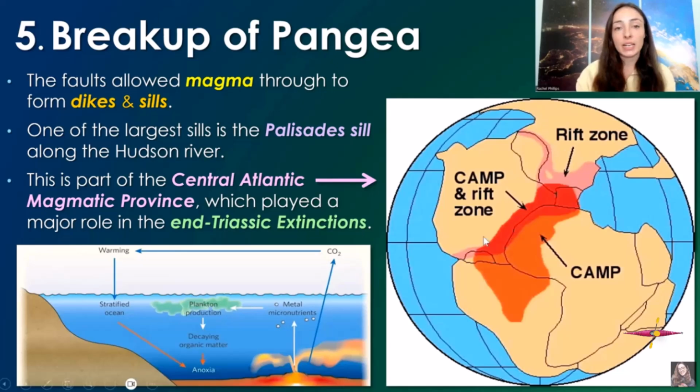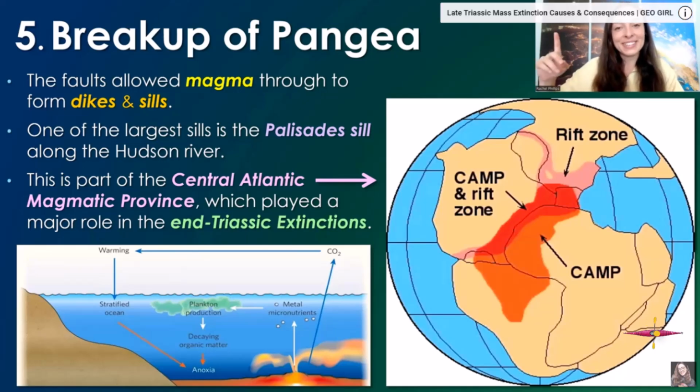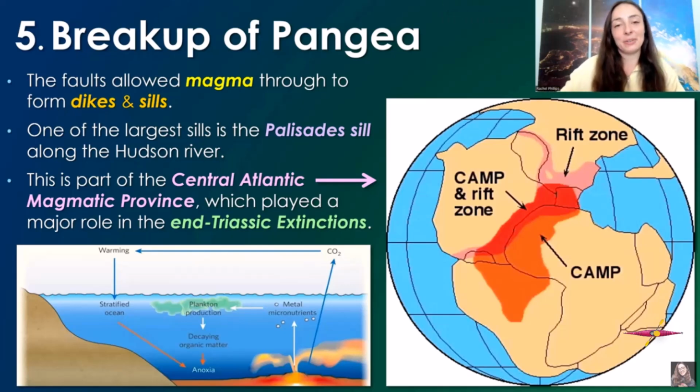This major volcanic activity greatly increased carbon dioxide in the atmosphere, led to warming, led to ocean anoxia, and actually greatly contributed to the end Triassic mass extinctions, another major mass extinction event that I have talked about, and I'll link the video up here to the top right for you. I'm not trying to just send you to all my other videos, but I have talked about this, and if you want to know more, there you go.